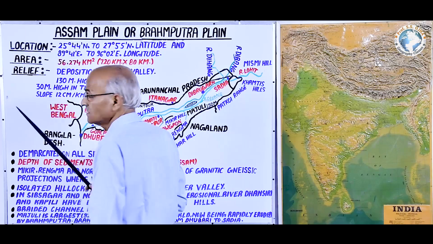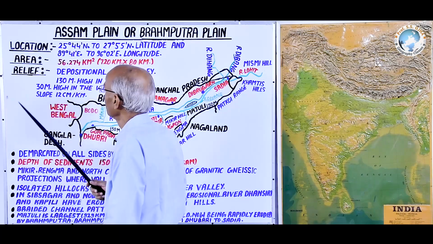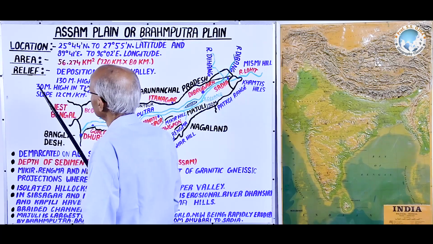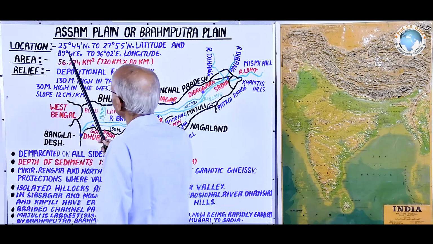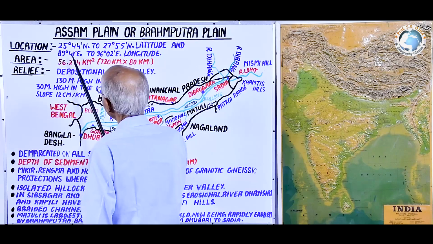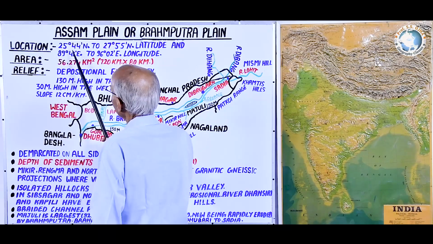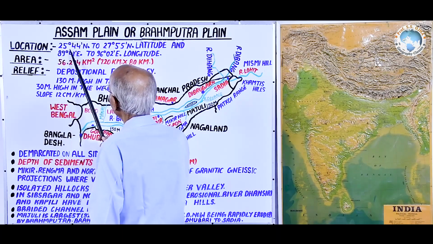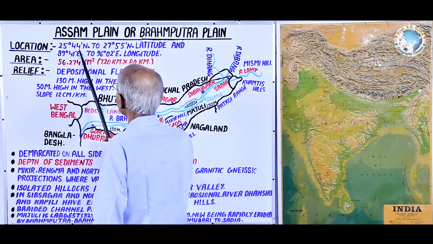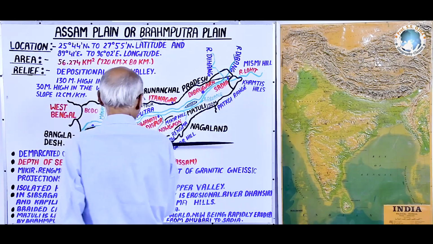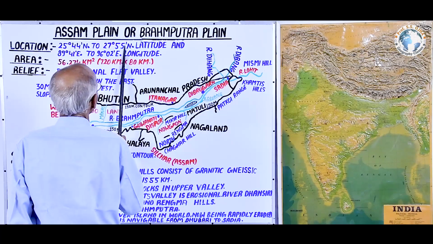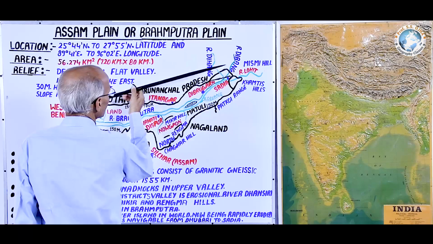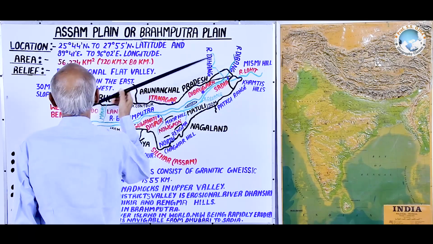First we study its location. In location, first the astronomical location, wherein we study that the study area, the Assam Plain, extends from 25°44' north latitude to 27°55' north latitude.